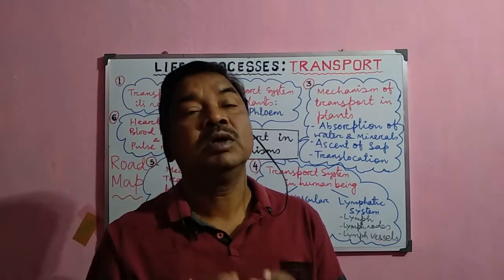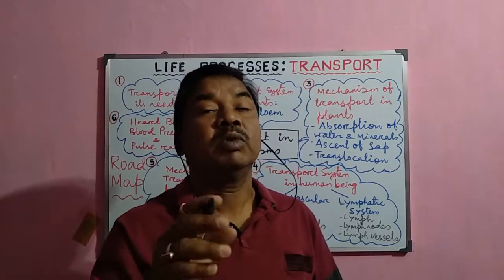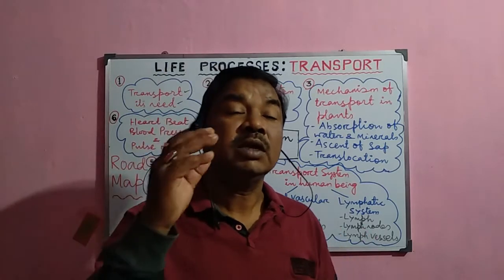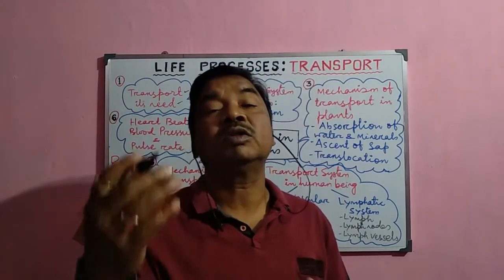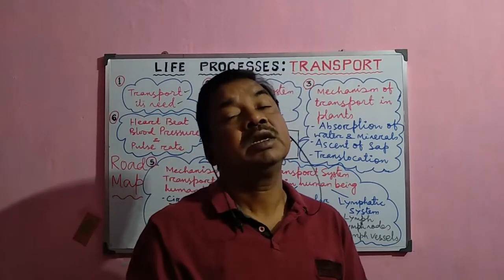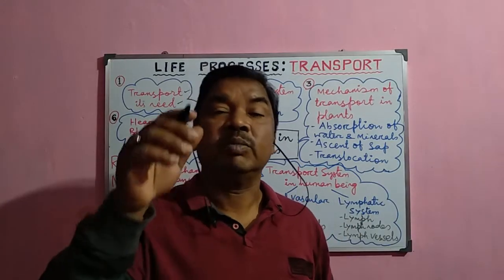energy from the food. So that is why transport is essential, not only for oxygen but for nutrients, because nutrients are also very essential in each and every cell. So there are so many other substances like hormones and so many other metabolites. They are required everywhere, but they enter into the body in a particular position.